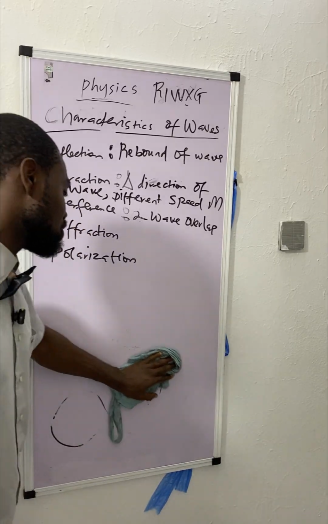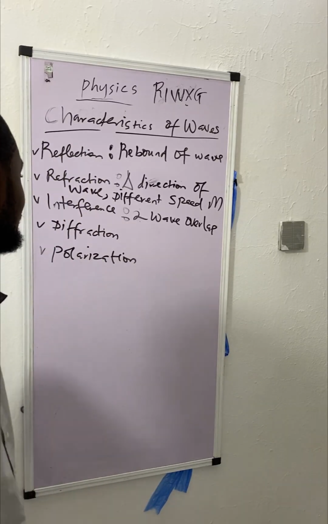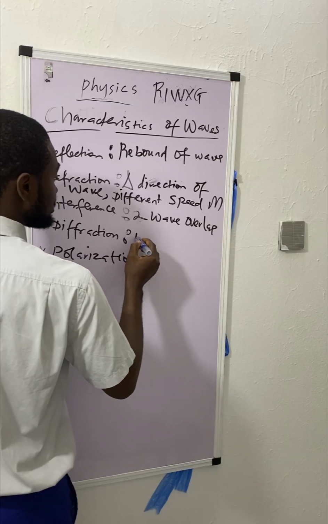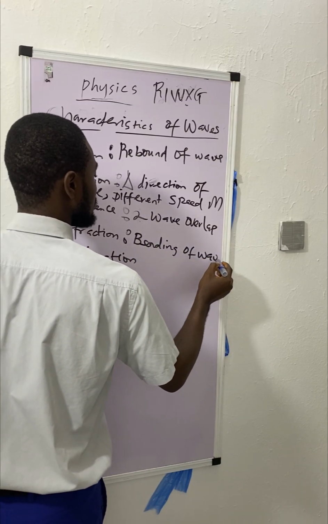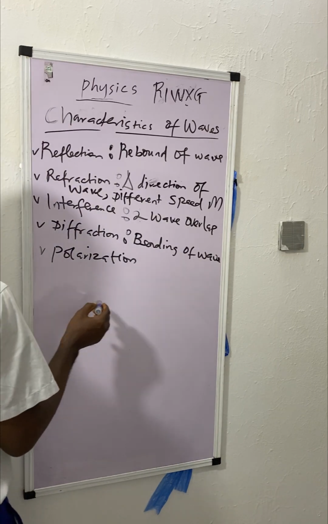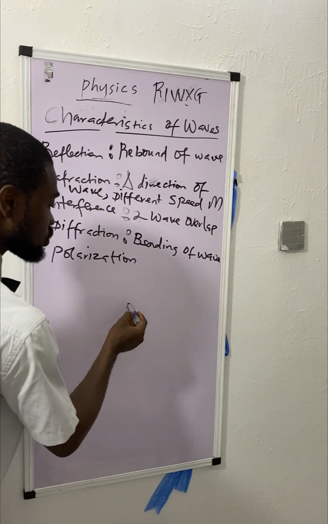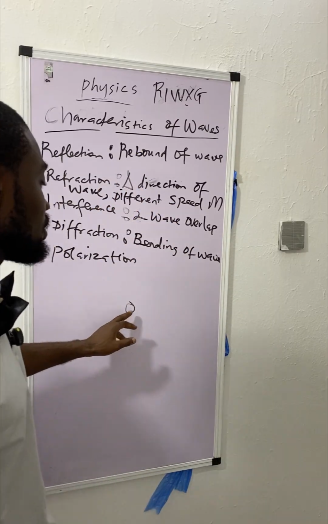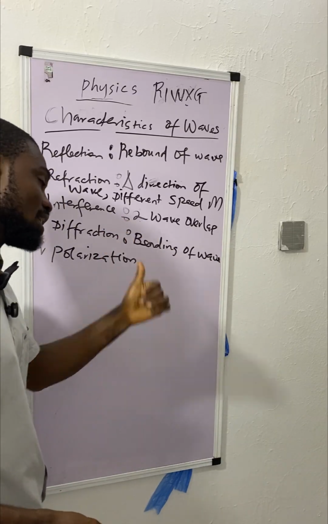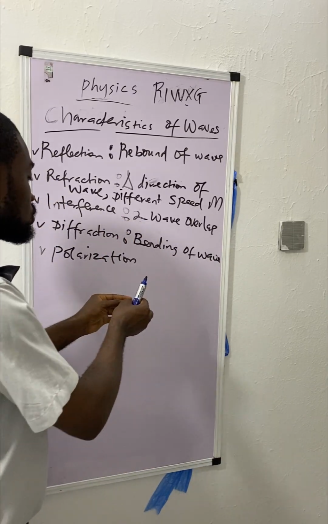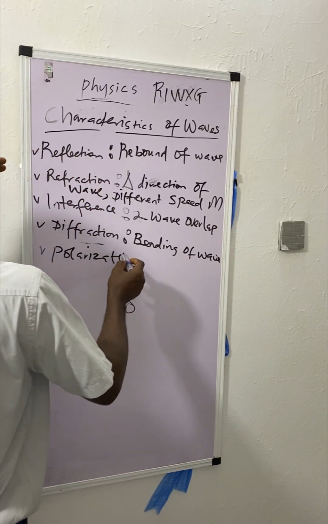The next one we are looking at is diffraction. This is when a wave, especially a light wave, bends when it passes through a narrow opening. Let's say this place is dark, but there's just a small hole here on the wall of this board. We point a light on that small hole from the other side. Immediately that light passes this small hole, it's going to spread out in this room. That's called diffraction.